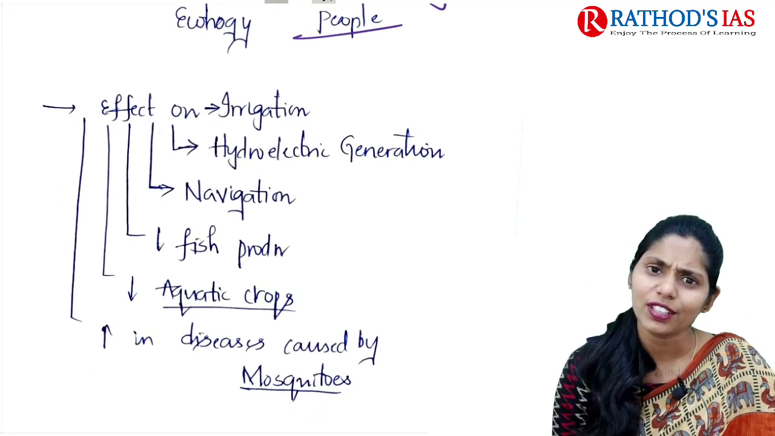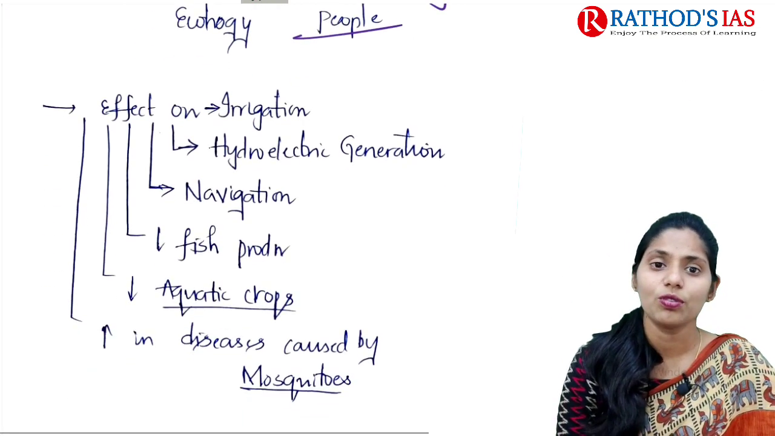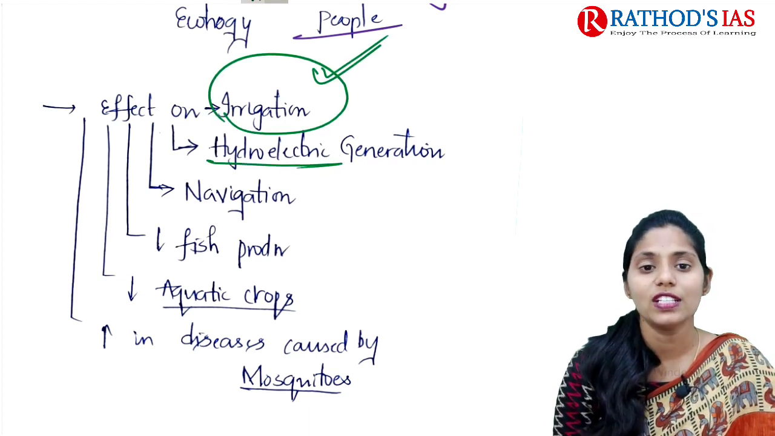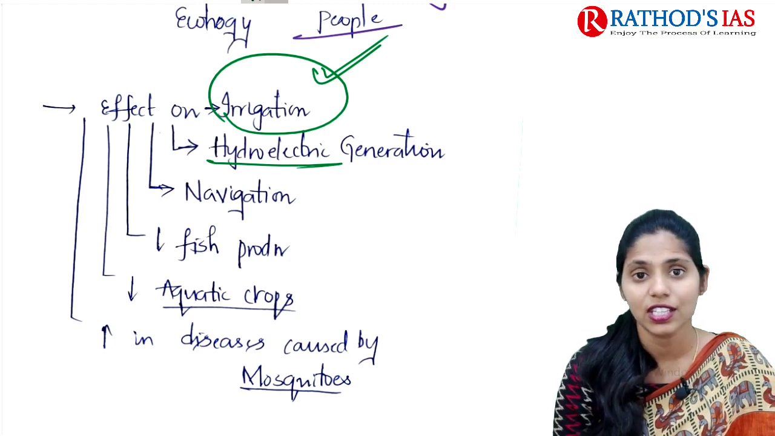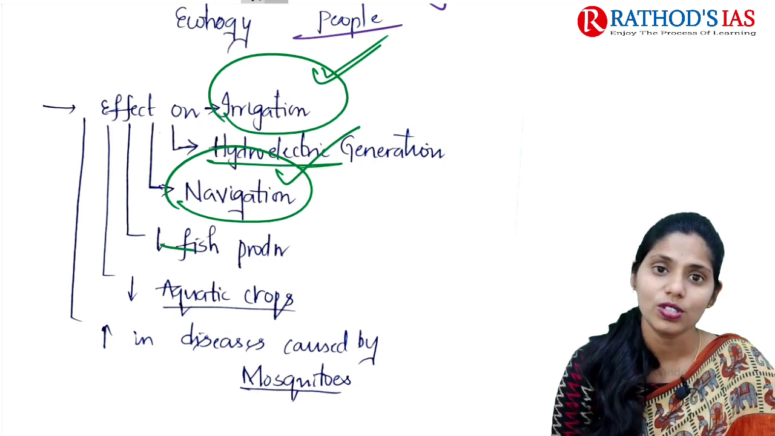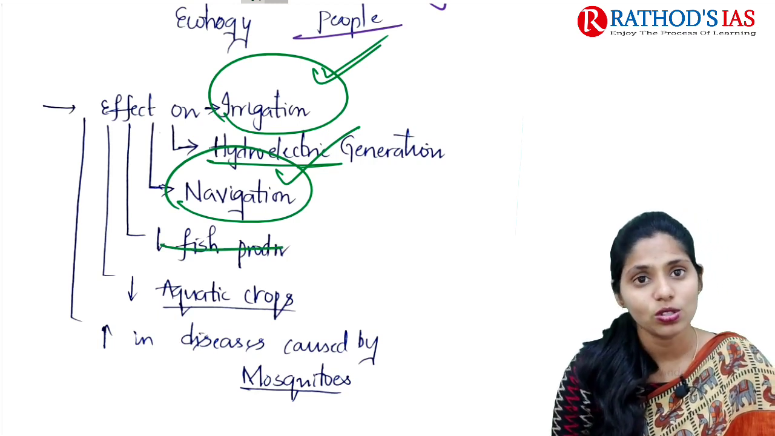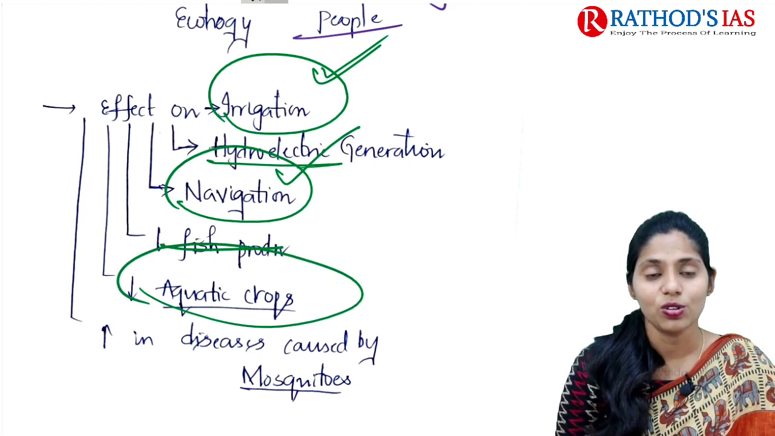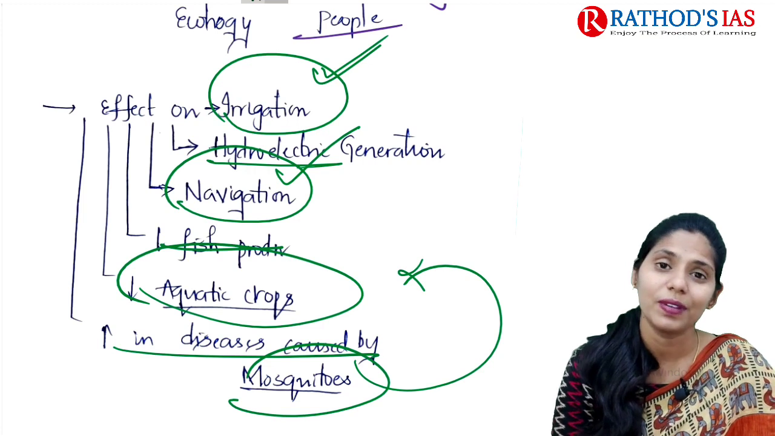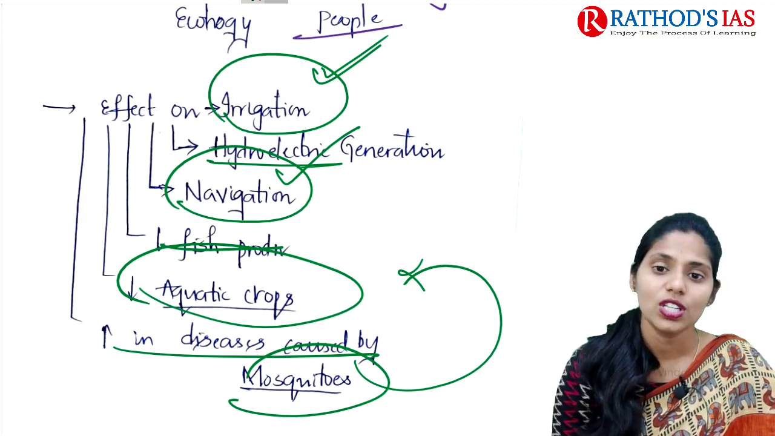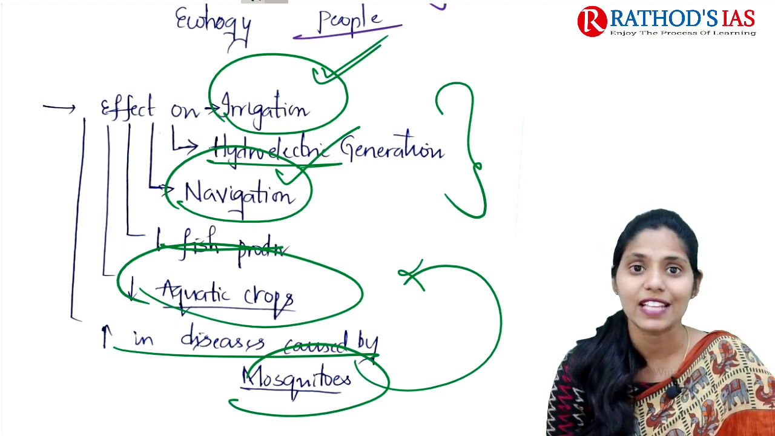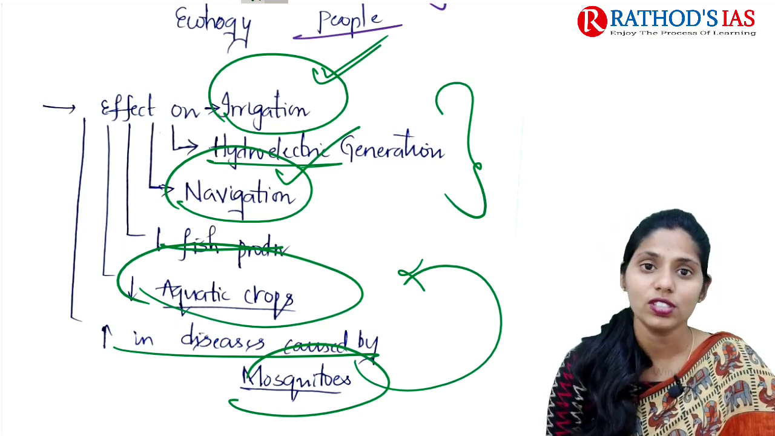If you are talking about the effects of this water hyacinth, first and foremost you need to remember it causes harm for irrigation and hydroelectricity generation, causes difficulty in navigation, decreases fish production and aquatic crops, and increases disease-causing mosquitoes, because these hyacinths are breeding grounds for mosquitoes. So these are some important effects of water hyacinth on humans as well as the environment. So this is it for this topic.